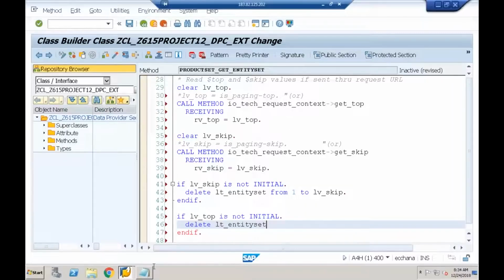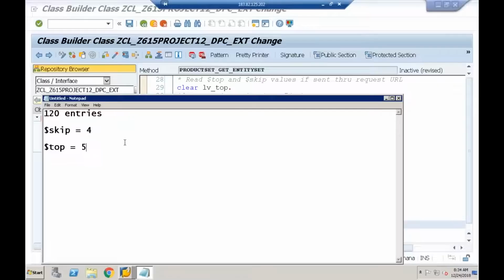Suppose if you take this formula only, 120 are the number of entries. I give the dollar skip as 4 and dollar top as 5. So what I'm doing here, I'm deleting from 1 to skip. So this contains how many entries now? 116 entries, because I'm skipping 4 entries. I'm deleting that. Then what I have to do?